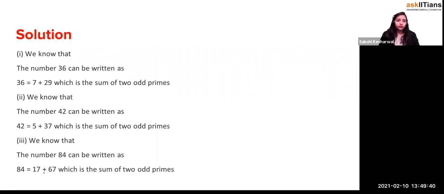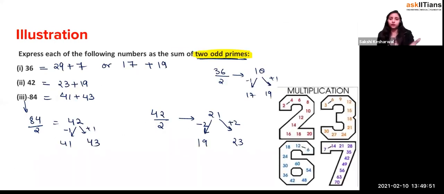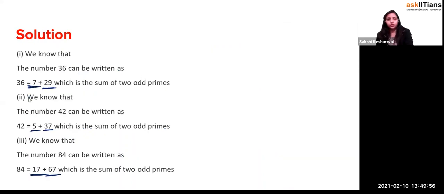Yeah, so let's see, 84 can be written as 17 plus 67, 5 plus 37, 7 plus 29. See, there are various ways of writing these numbers. So what came to my mind just when I saw this question, I did it this way, right? You can do it in any way you feel like, right?